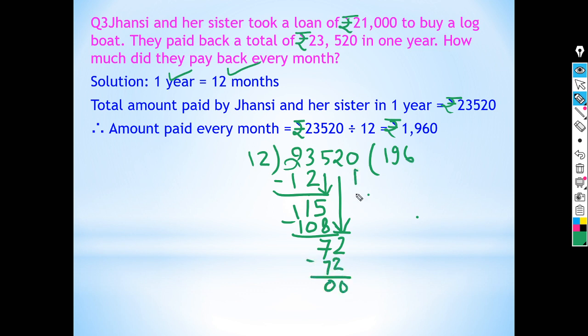Now bring down this 0 and 12 zeros are 0. That is the end of this division. So 23,520 divided by 12 gives 1,960. So the answer is they paid back rupees 1,960 every month. Okay.